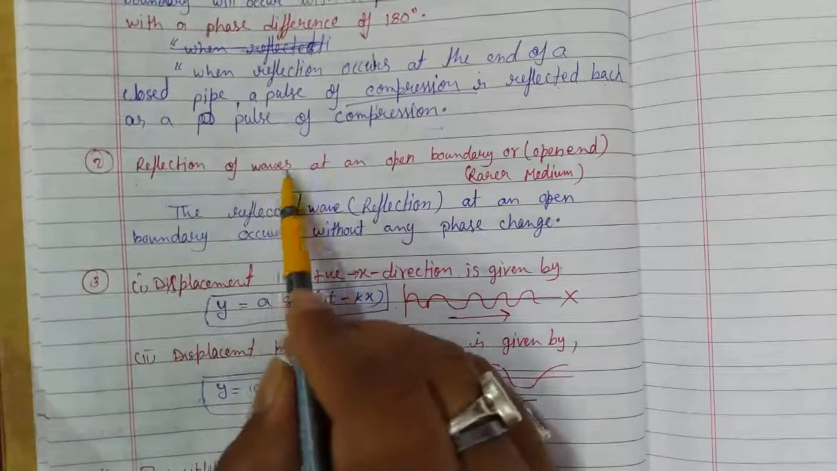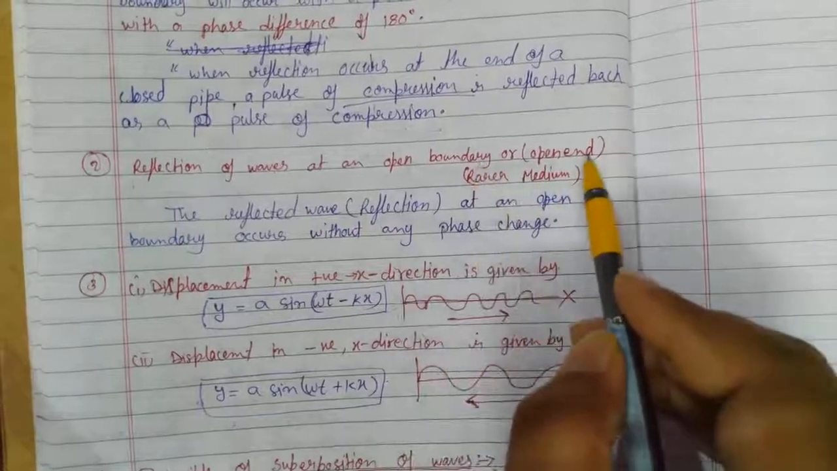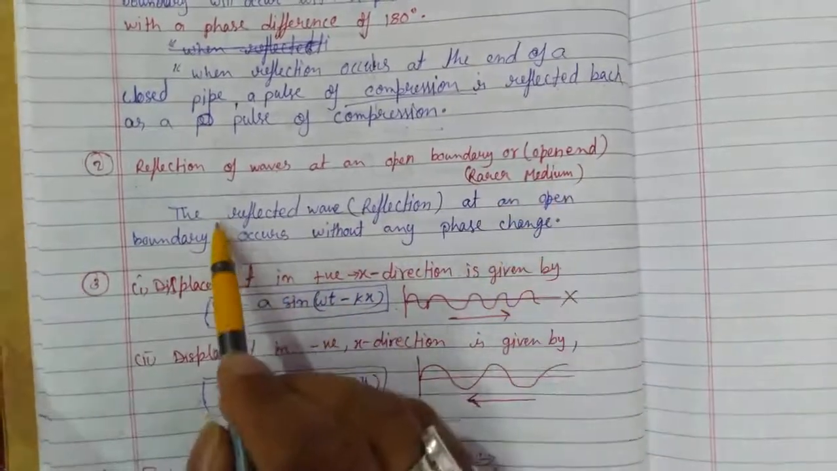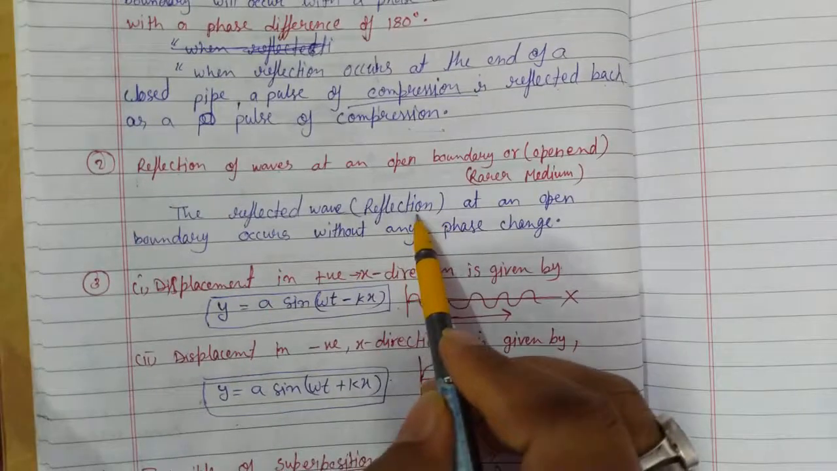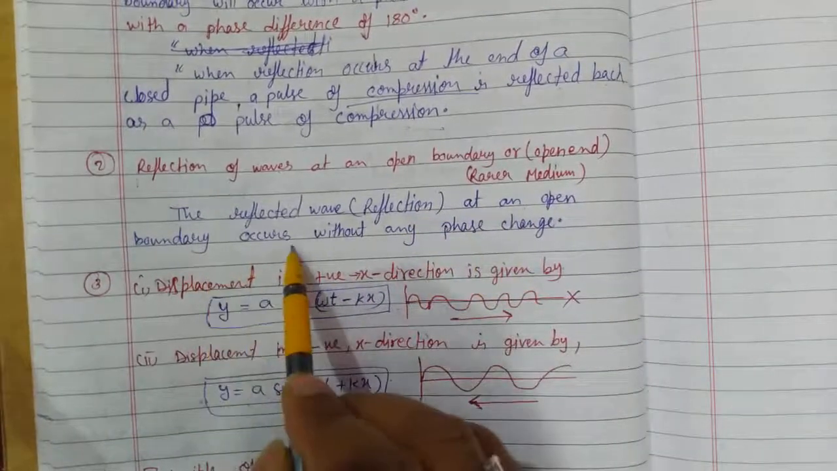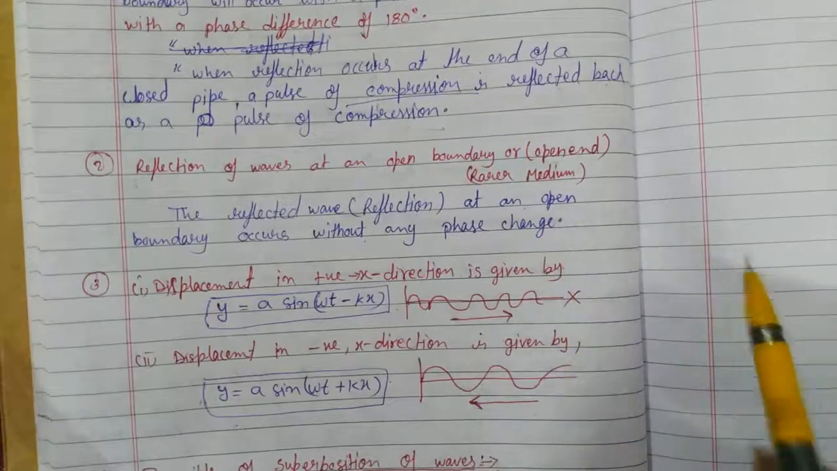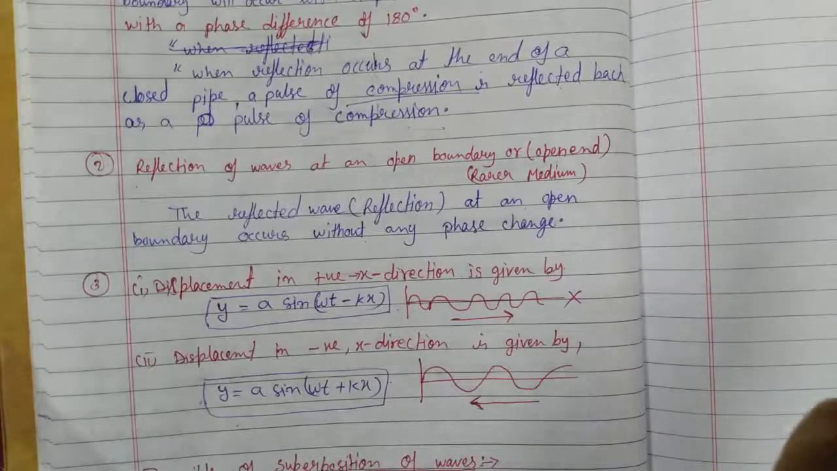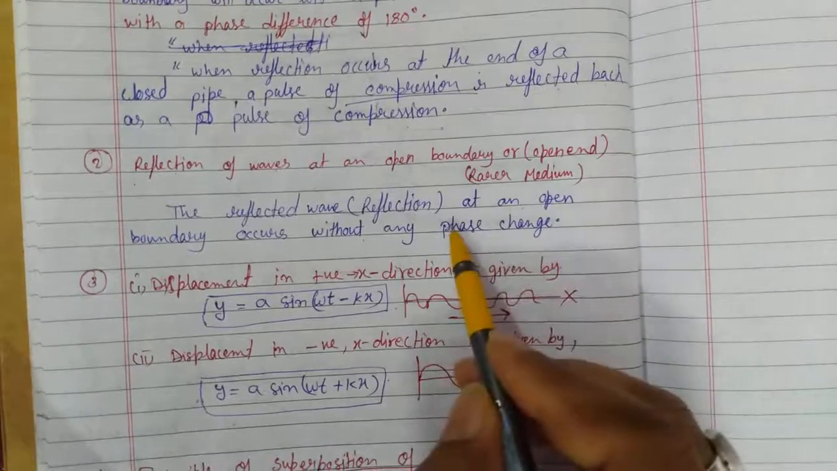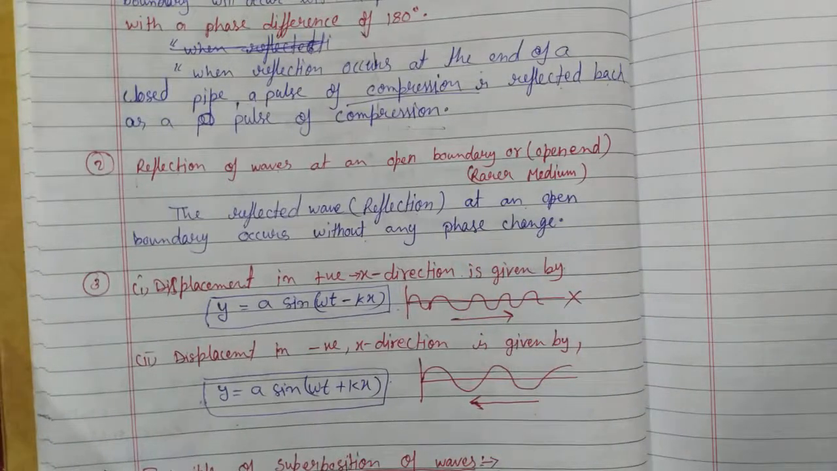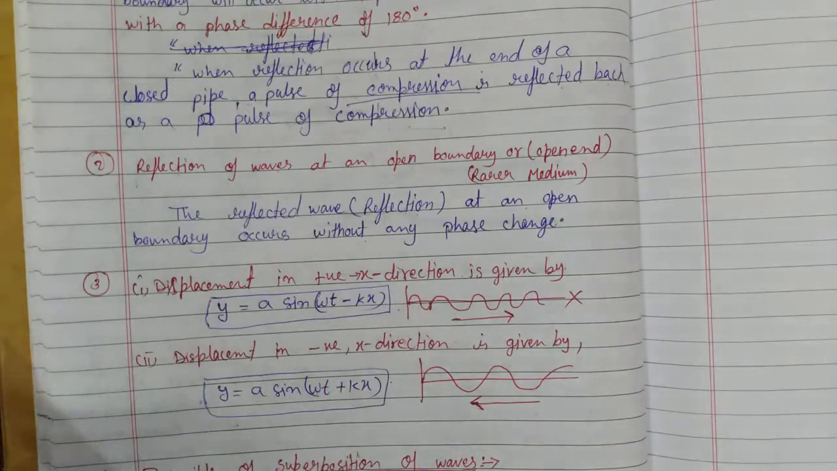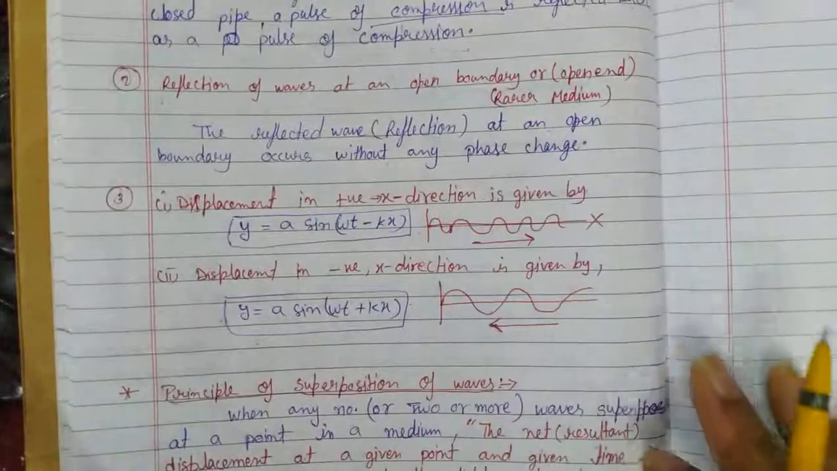Next, the reflection of a wave at an open boundary or open end, rarer medium. The reflection at an open boundary occurs without any phase change, but there should be a change in the pressure, which means when the reflection occurs at the rarer medium boundary, compression is reflected back as rarefaction, or vice versa, rarefaction is reflected back in the opposite direction as compression at the open end or rarer medium boundary.